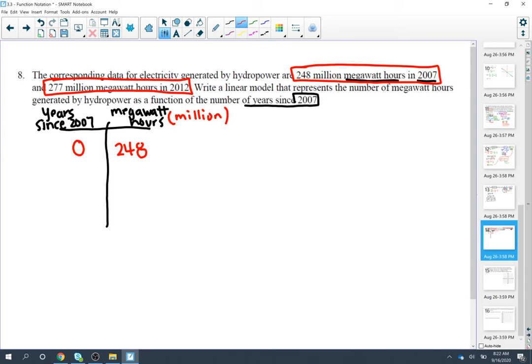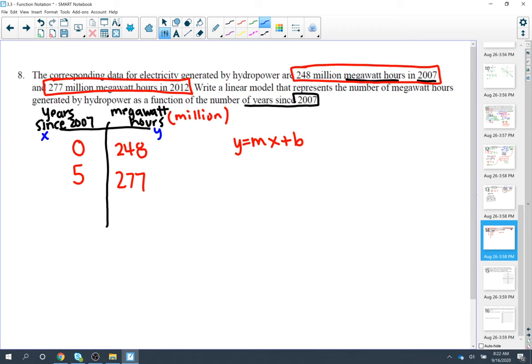Then we're going to go to 2012. Well, 2012 is how many years since 2007? So 7, 8, 9, 10, 11, 12. That's 5 years since 2007. And we have 277 million megawatt hours. Now, we need a linear model that represents the number of megawatt hours generated by hydropower. So a linear model would be y equals mx plus b. Keeping in mind at the moment, our years are representing our x and our megawatt hours are representing our y.